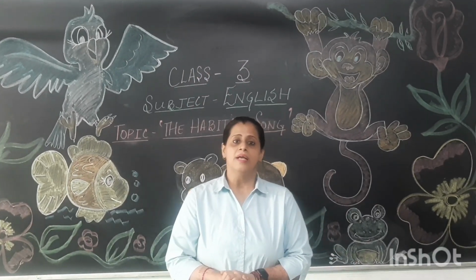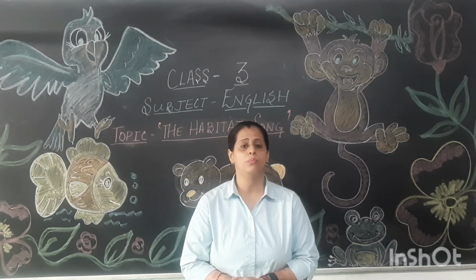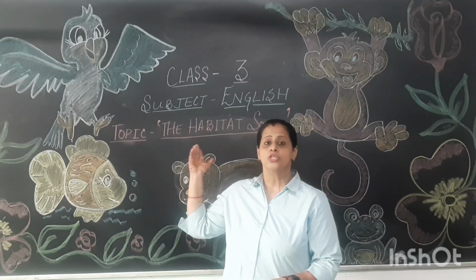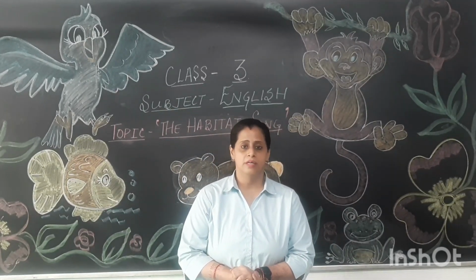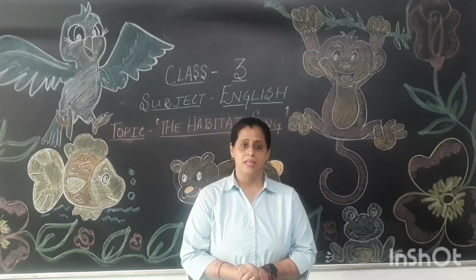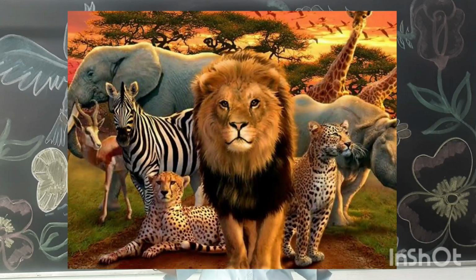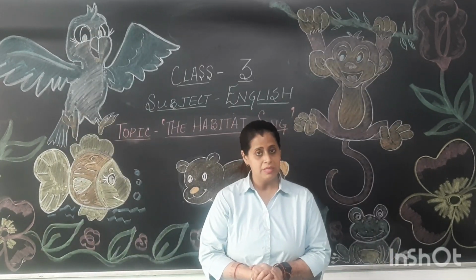So children, in the last class, in the last video, we have learned a very beautiful poem, The Habitat Song in English. Today, we are going to continue the little poem with other paragraphs. Alright, in the last stanza, we have learnt about various terrestrial animals. Now you all must have learnt what are terrestrial animals?